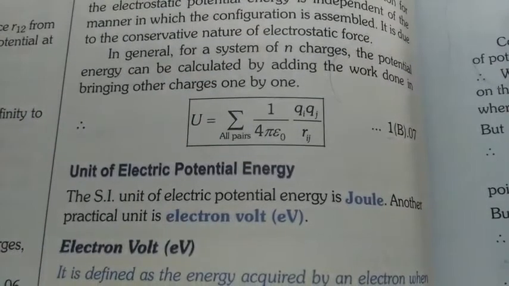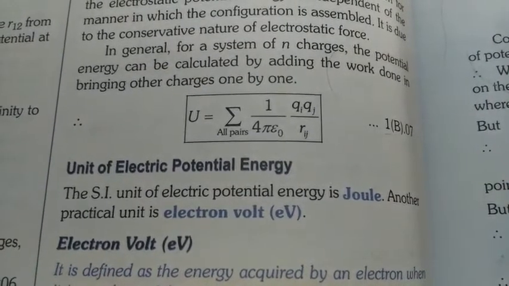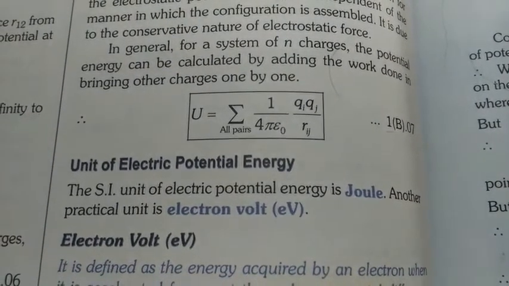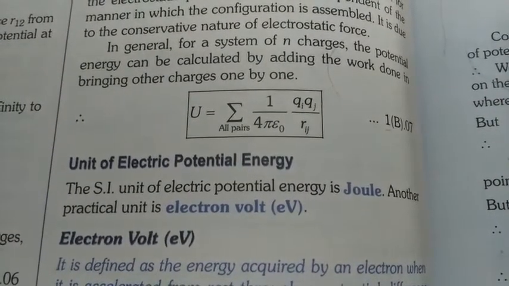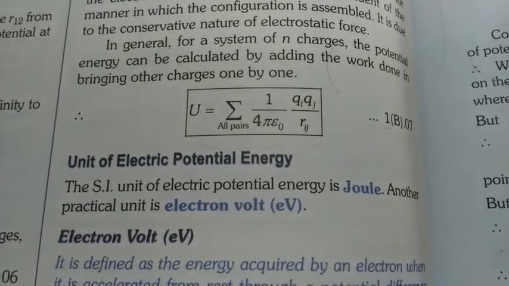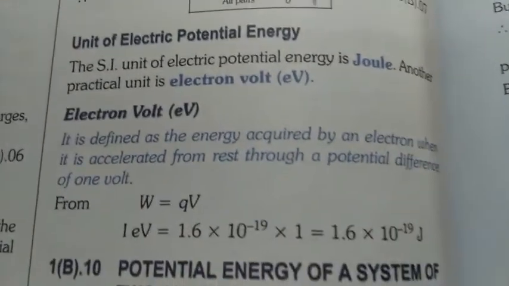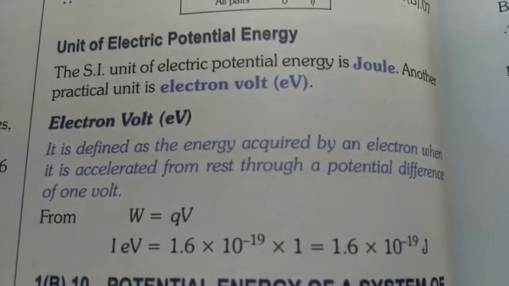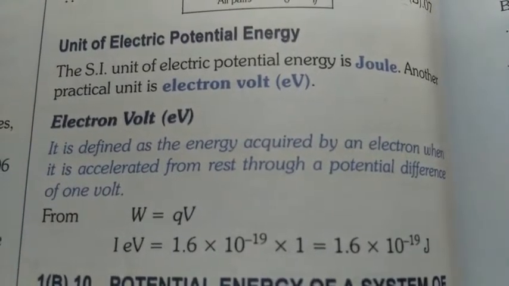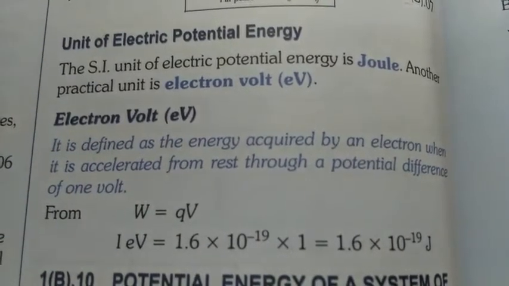Unit of electrical potential energy is electron volt. Till now potential energy, potential difference, EMF, those units are volt only, but for electric potential energy the unit is electron volt. So let us first see the definition of electron volt. It is defined as the energy acquired by an electron when it is accelerated from rest through a potential difference of 1 volt.